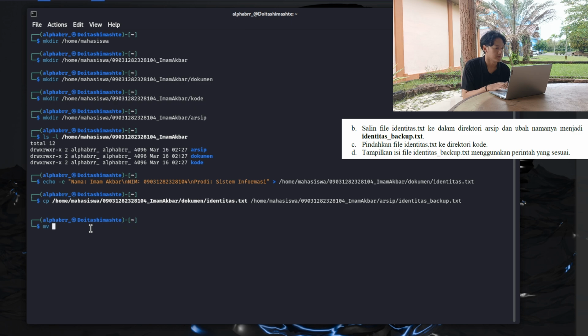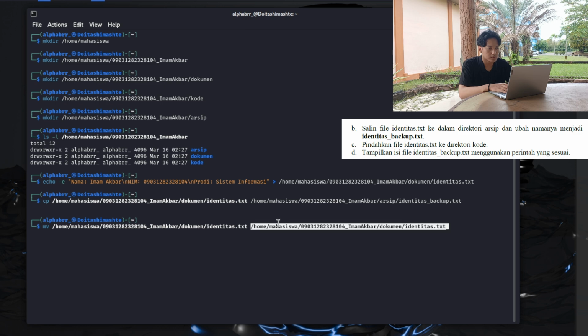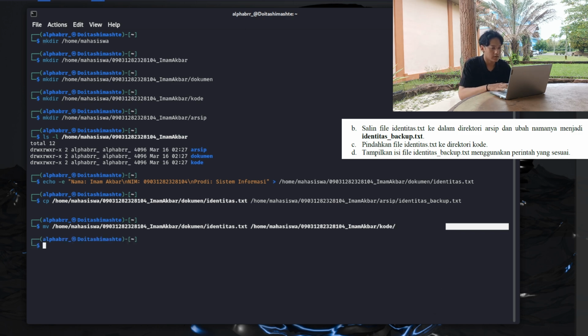So to move a directory and file, we use the mv command, right? mv command, document, identitas, move it into the code, code slash. Alright, it's complete.